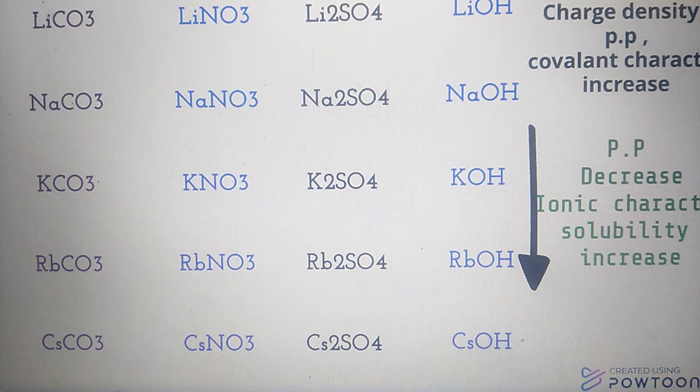Remember the point here that in case of carbonates, nitrates, sulfates and hydroxides of alkali metals, down the group solubility increases due to increase in ionic character of the compound.